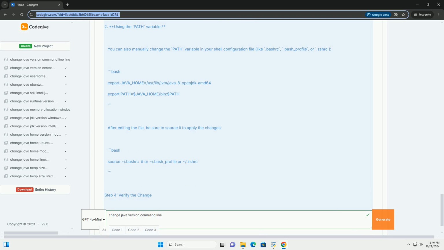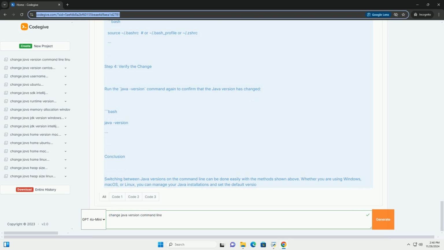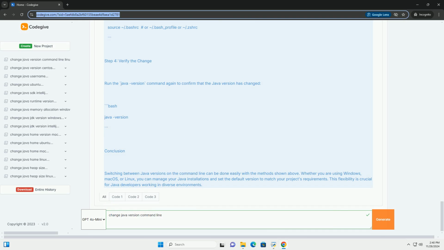Step 2, install multiple Java versions, if needed. If you don't have multiple versions of Java installed, you can download and install them from the Oracle website, https://www.oracle.com/java-java-jdk11-downloads.html, or the Adoptium website, https://adoptium.net. For Linux users, you can often install multiple Java versions using your package manager. For example, on Ubuntu, you can do